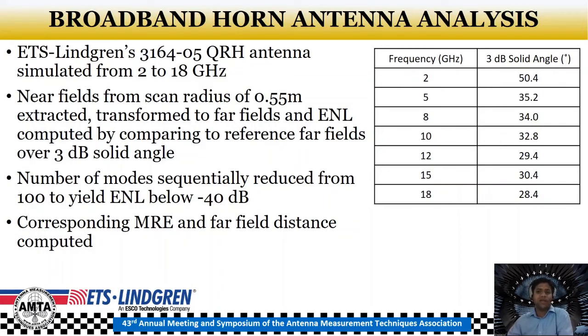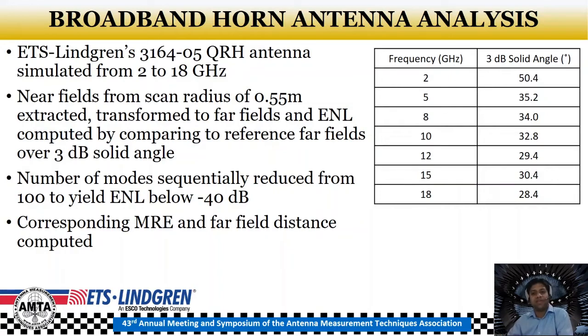In addition, the near field scan radius is set to 0.55 meters, which is about 2.5 lambda away from the structure with respect to the lowest frequency, and in the radiated near field region. So the near fields are extracted over the theta and phi angular ranges of 0.5 degree step size for better precision for the near field to far field transformation.